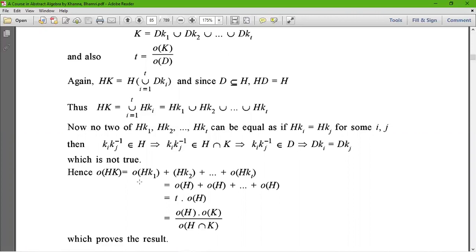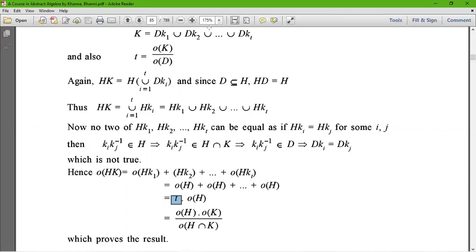But the value of t is given here, which will be substituted here. Then we get order of HK equals order of H into order of K by order of H intersection K, which is the required result.